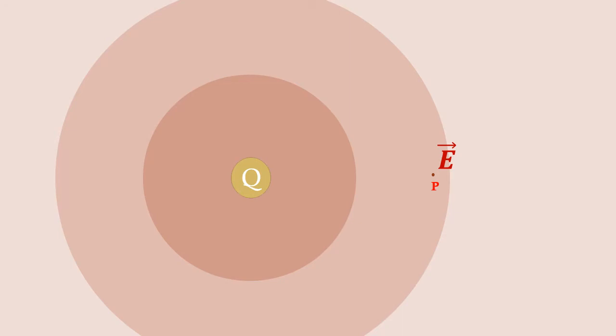This electric field intensity vector helps us in the further study of the behavior of the charge Q. The electric field intensity vector gives us a lot of information about a charge placed at the point P. It gives the force experienced, the direction of motion of the charge, etc.